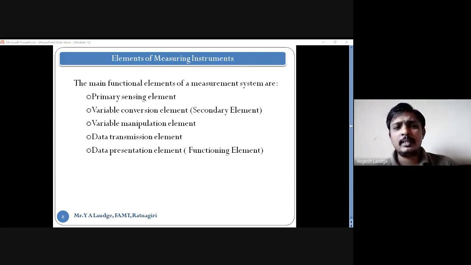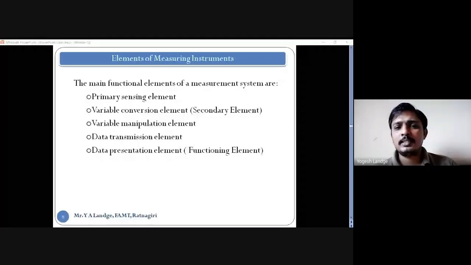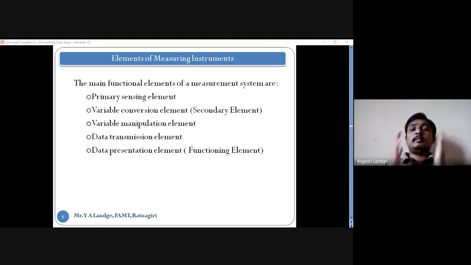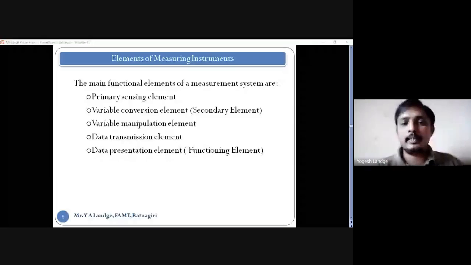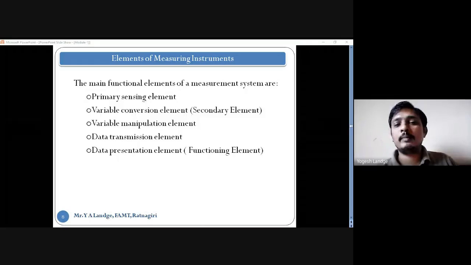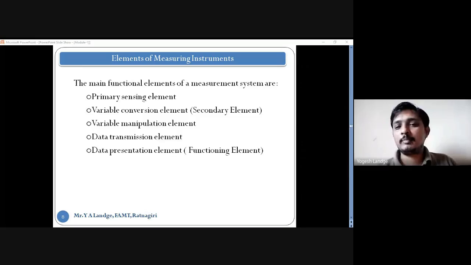What is the function of this secondary element? Whatever signal comes from the primary sensing element, the secondary one makes a certain conversion of it and gets the value. The changes are done in the variable, so that's why it is called variable conversion: conversion of the signal from the primary one.